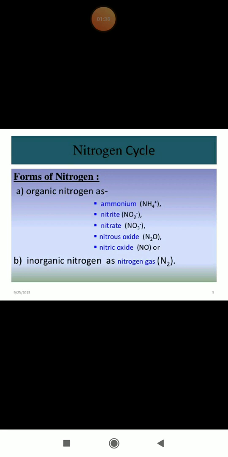So nitrogen must first be converted into its different forms, because it has an N triple bond N, and this triple bond is very difficult for living organisms like plants to break down. It needs a lot of energy.